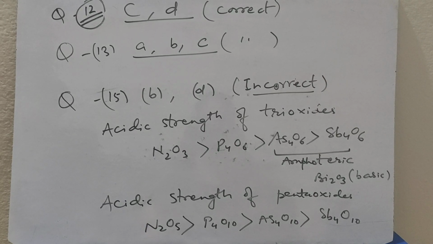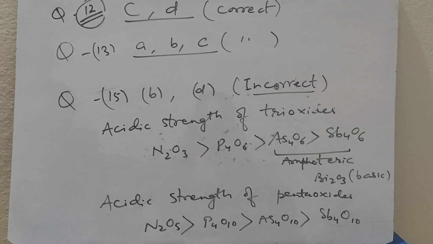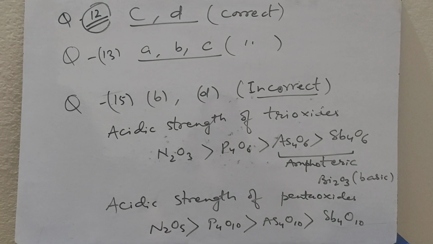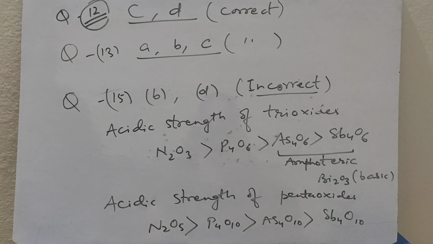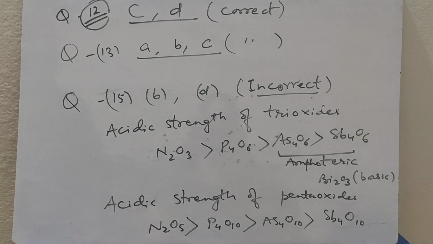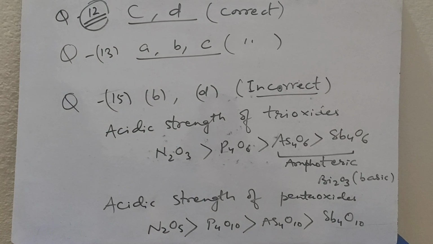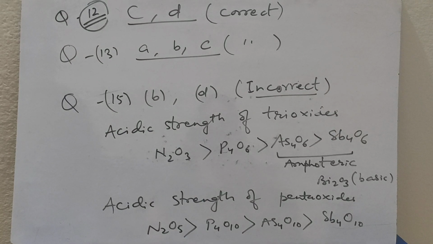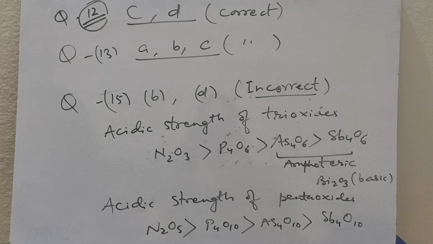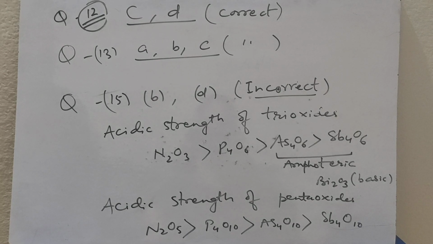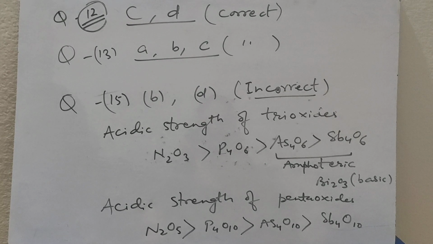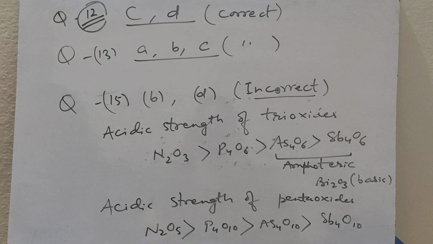So the correct choice for question number 12 is C and D. Moving to question number 13. Which of the following arrangements gives the correct picture of the trends indicated against it? Nitrogen is less than phosphorus, less than bismuth, less than antimony, less than arsenic. This is melting point. This is a correct trend.